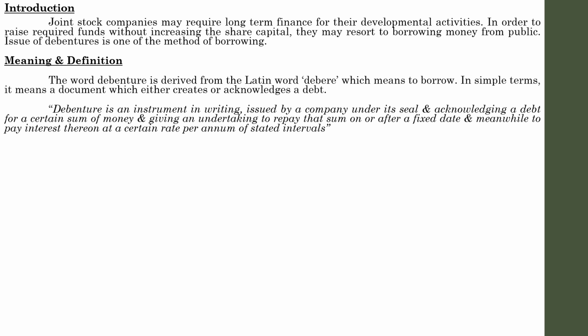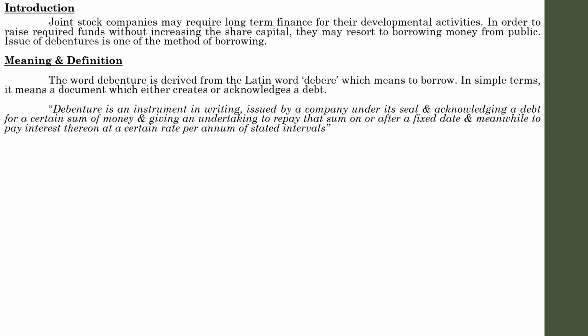That is, the entire principal amount has to be paid on a fixed date. All these things are written on an A4 sheet, a formal paper, and at the end of the document, the company seal will be stamped, and that is the format of a debenture. So that is the meaning of the definition.